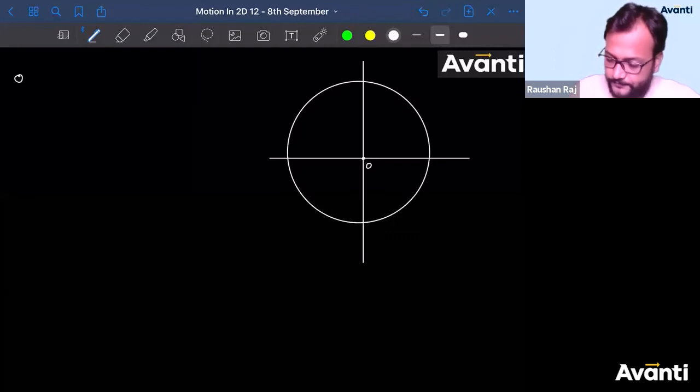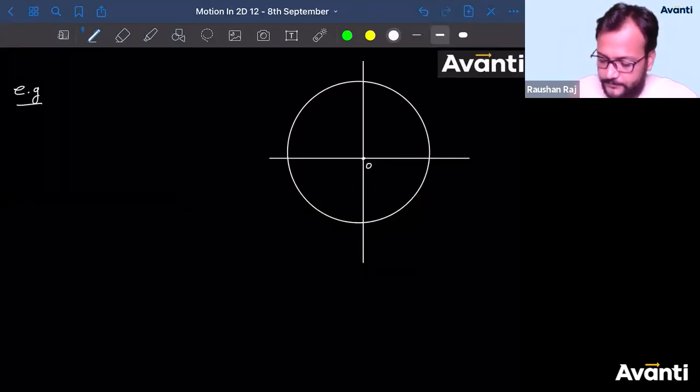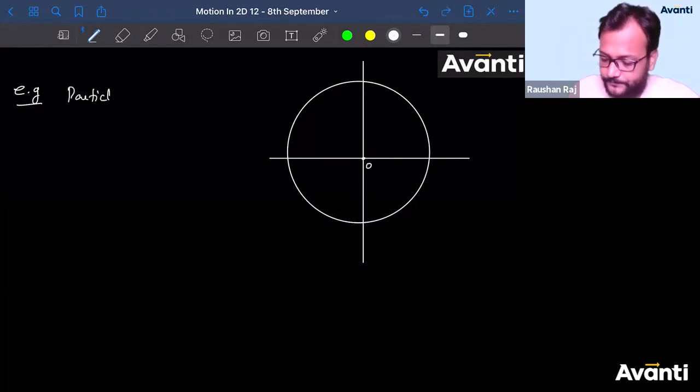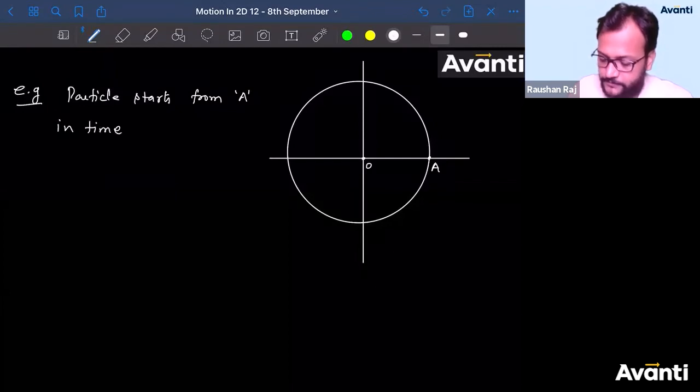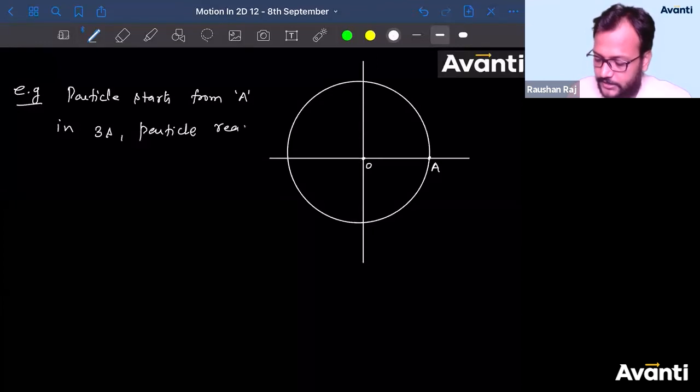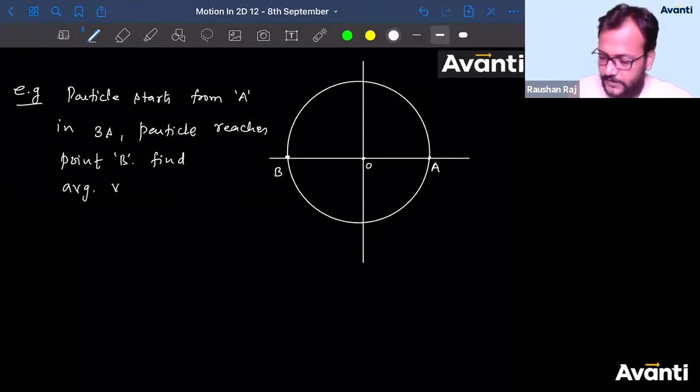And the question is, the particle starts from A. This is point A. The particle starts from point A. In 3 seconds, the particle reaches point B. The question is, find the average angular velocity.